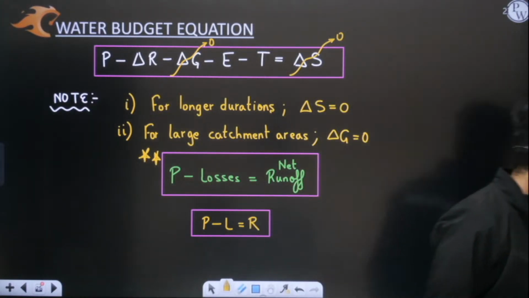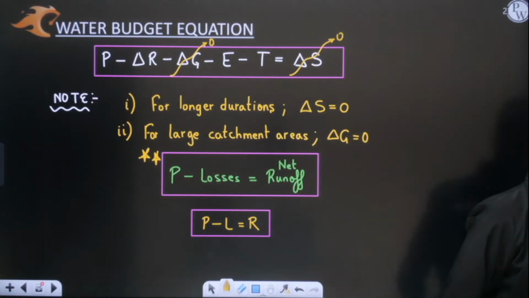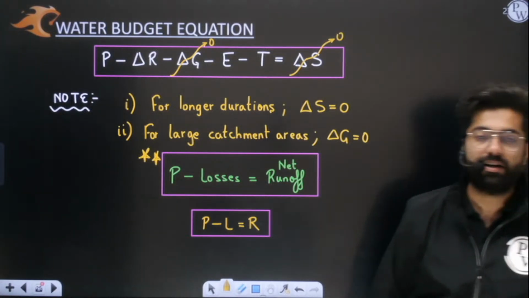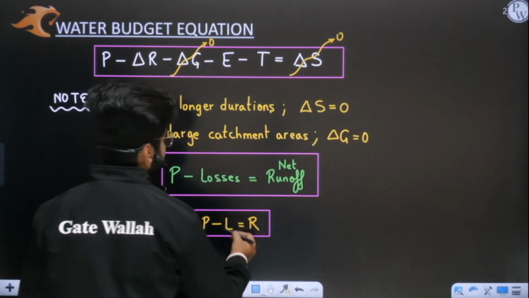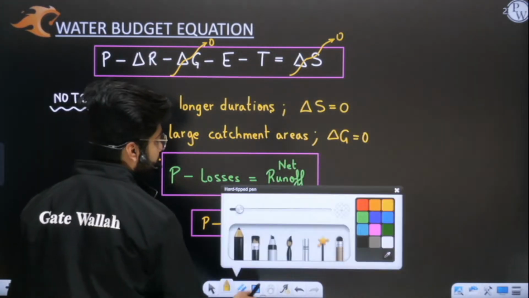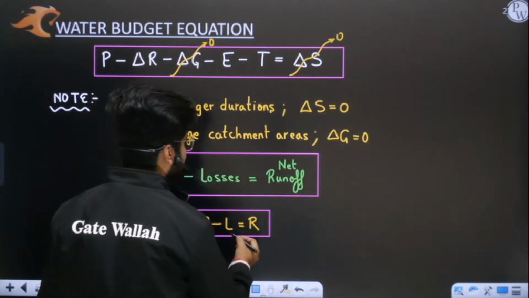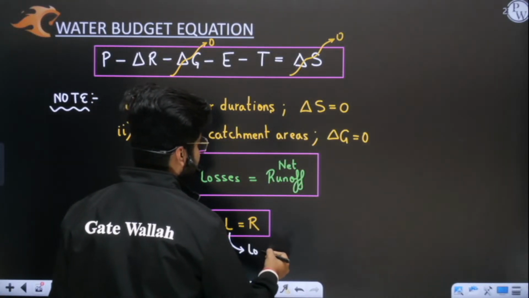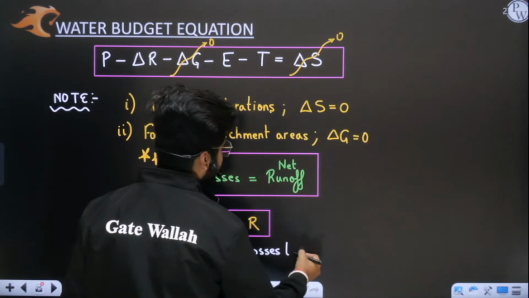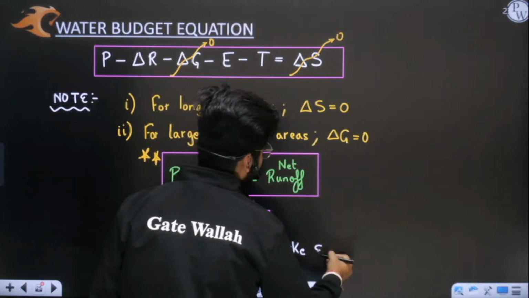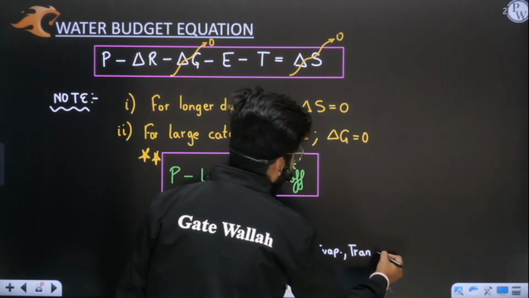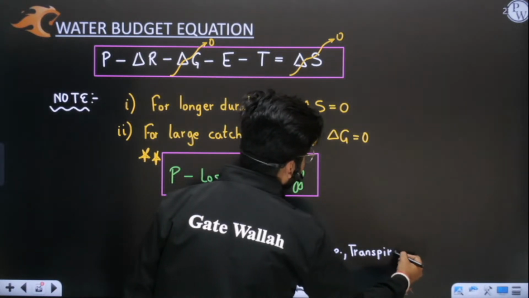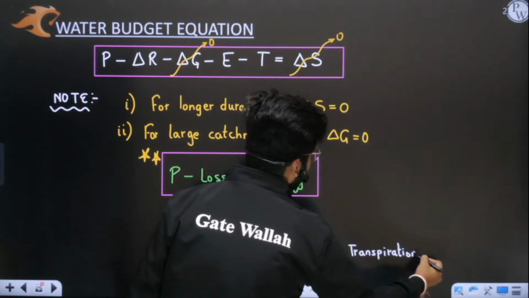I hope this is fully clear to you. So this is the final equation which you have to understand. L here stands for losses, like evaporation, transpiration, and so on. We have different losses that we'll discuss in chapter 3 only. No need to worry about that.